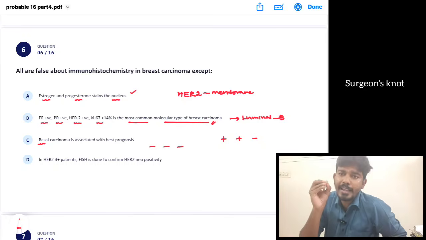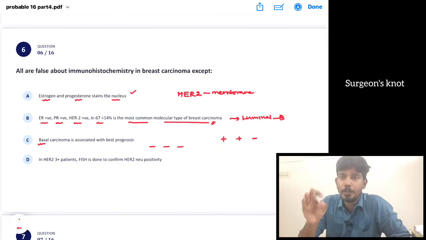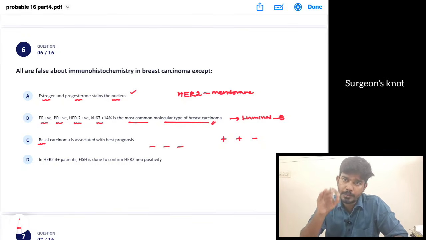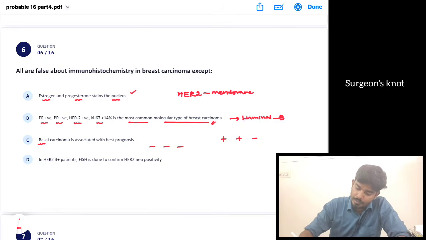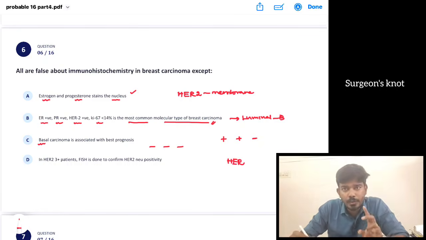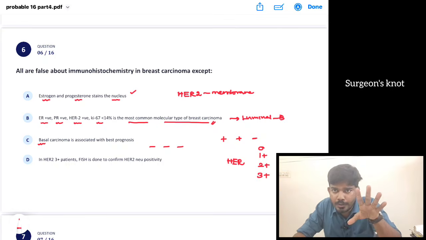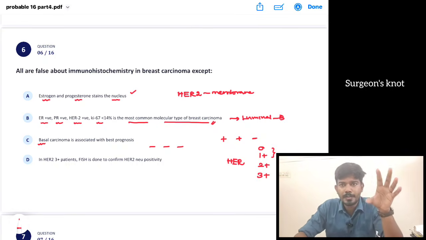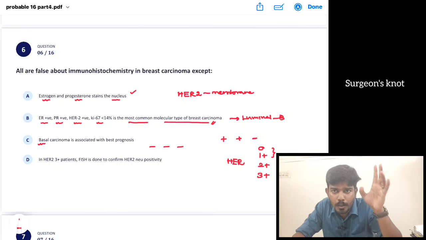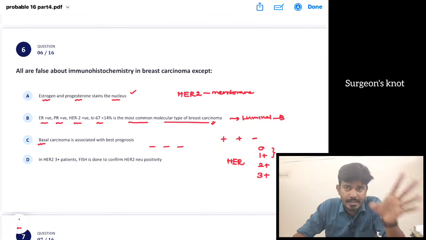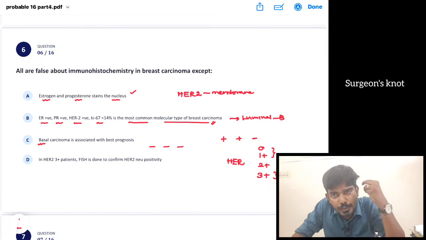Then we have this HER2 enriched type. There ER and PR both will be negative, HER2 alone will be positive. What are we going to do there? Herceptin or trastuzumab is given. For HER2 we give 4 scores: 0, 1 plus, 2 plus, 3 plus. Whereas for ER and PR we give a score from 0 to 8. Here 0 and 1 plus are considered negative. If HER2 is up to 1 plus, it is negative, and herceptin need not be given. If it is 3 plus, we are going to give herceptin.